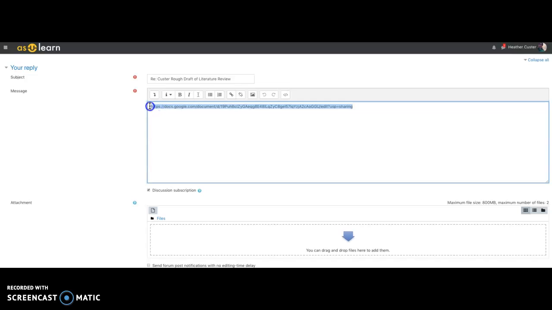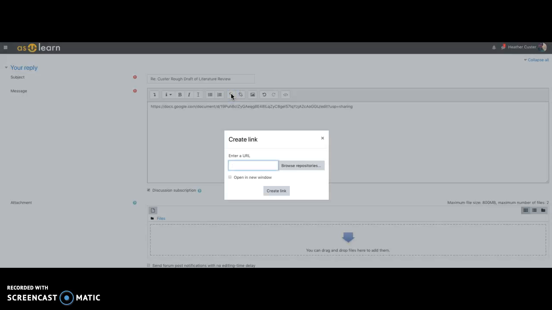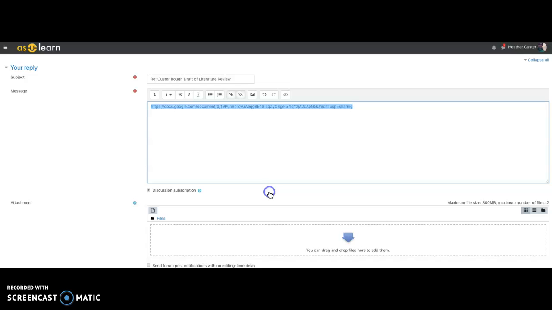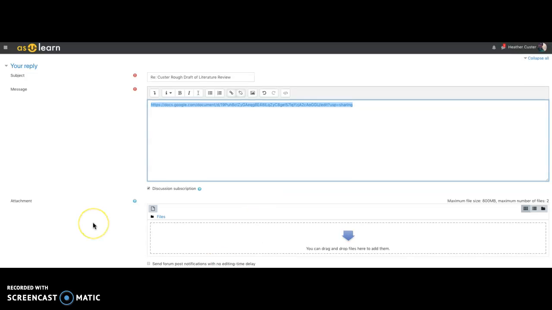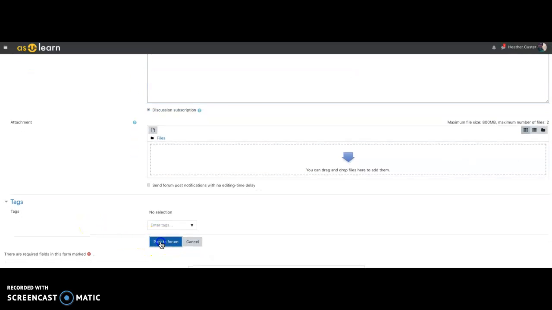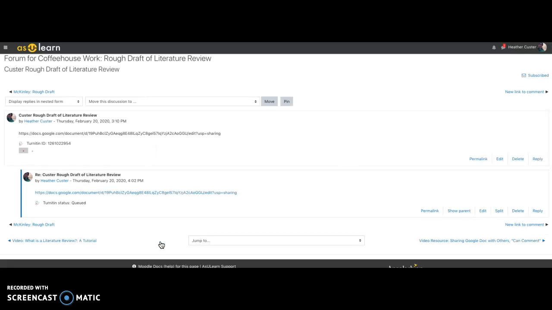Maybe take the extra step to hyperlink that in for all of us. Make sure that you click Post to Forum. So now there is the original post that you made and this updated post that allows for people to comment.